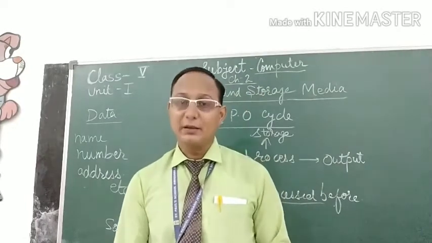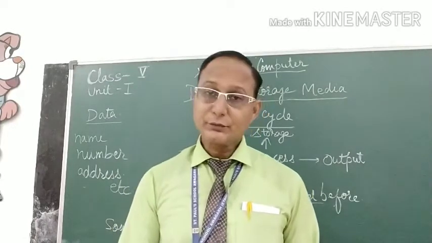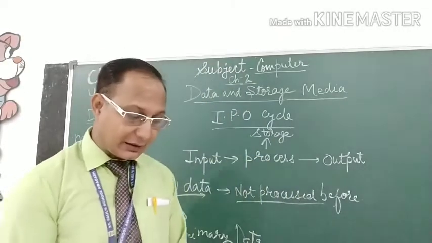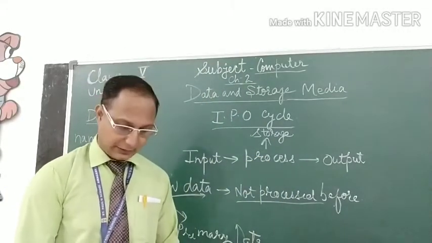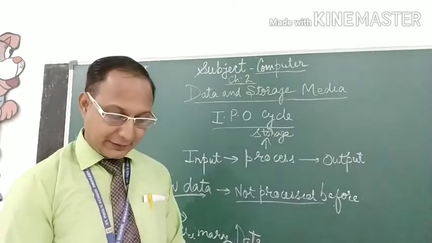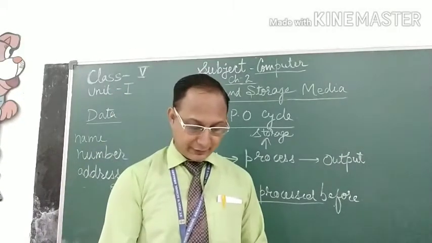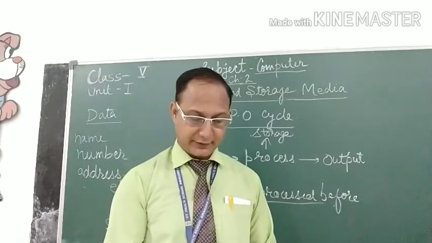Now we will see types of data. Let's see in the book. Linguistic data or typed data is in machine language, and can be numeric, alphabetic or alphanumeric.